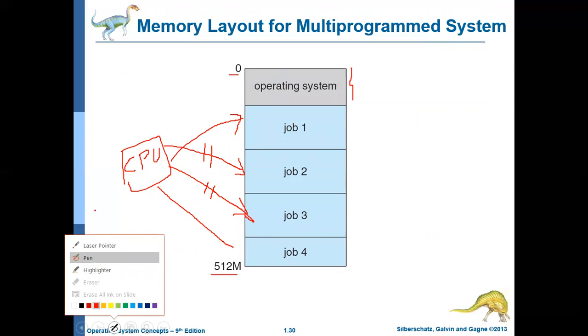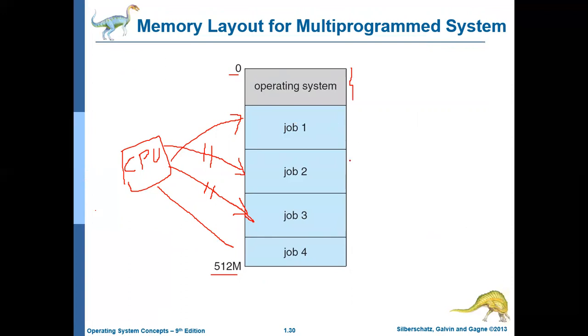The operating system will context switch between them. It will execute job 1 for some time, say 5 milliseconds, then job 2 for 7 milliseconds, and job 3 for 8 milliseconds. Like that it will context switch.